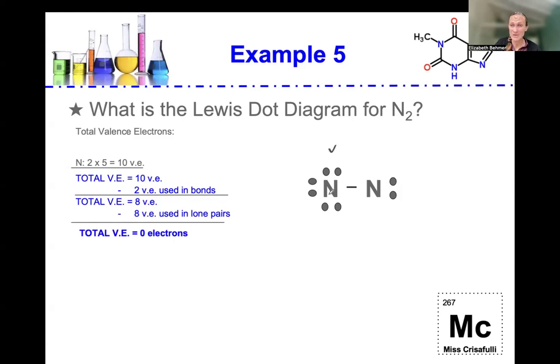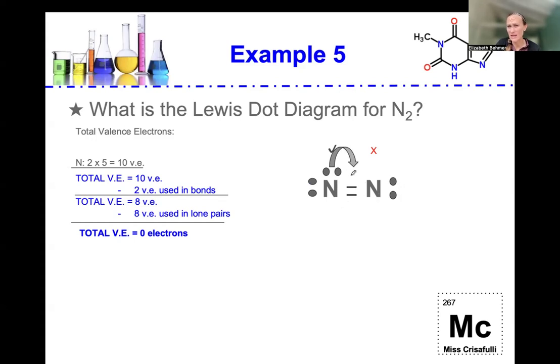1 nitrogen is happy because it fulfills the octet rule. The other is not because there's only 4 electrons around it. And again, we want each to fulfill that octet rule of 8. So let's move 1 pair of electrons over to create a double bond. And now, have we made ourselves happy yet? Let's count this nitrogen first. 1, 2, 3, 4, 5, 6. This nitrogen on the right still is not happy.